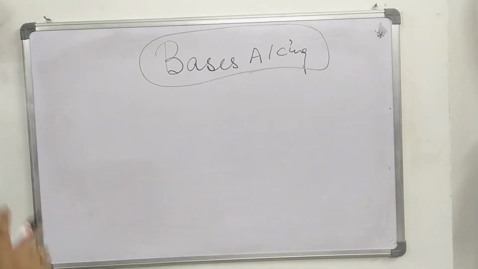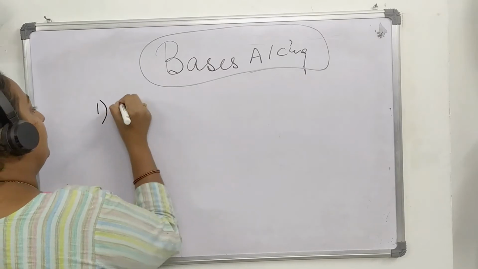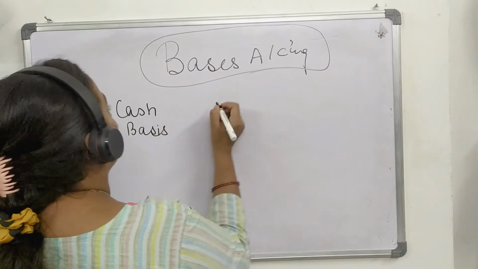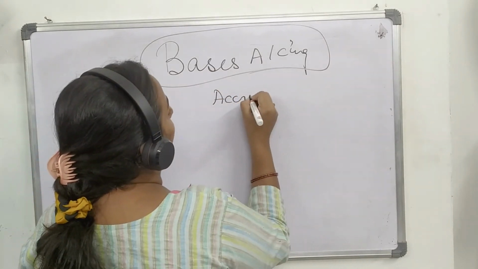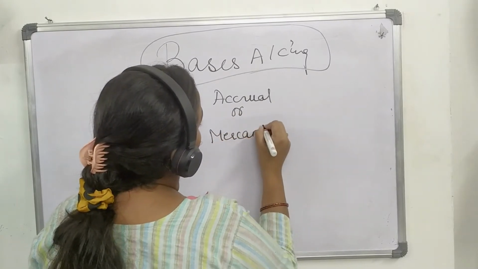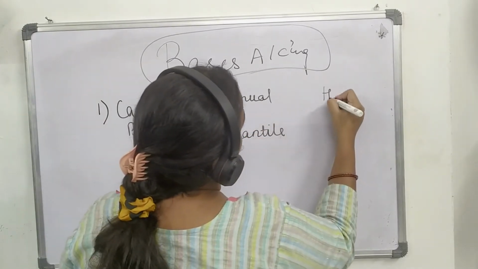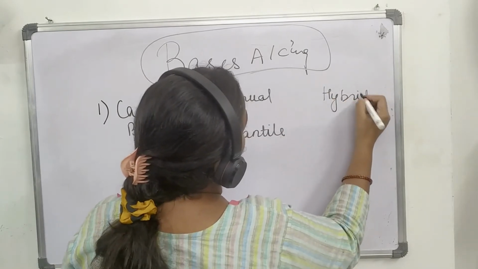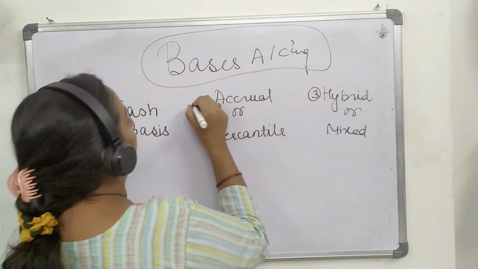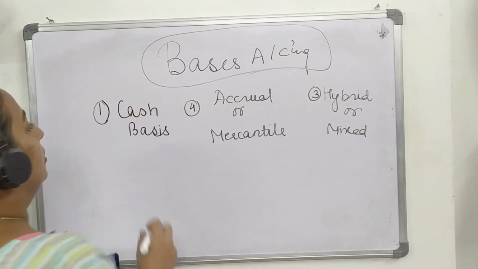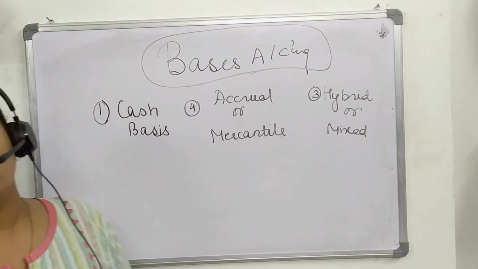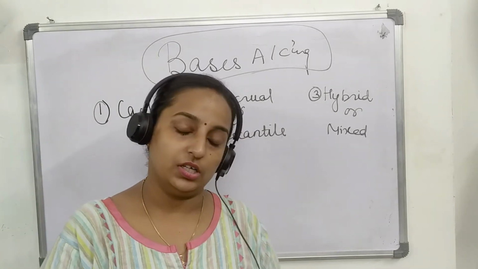Now we have three bases: cash basis, accrual or mercantile basis, next is hybrid basis. Now, there are three types of bases on the basis of which we can make accounting records in an organization.